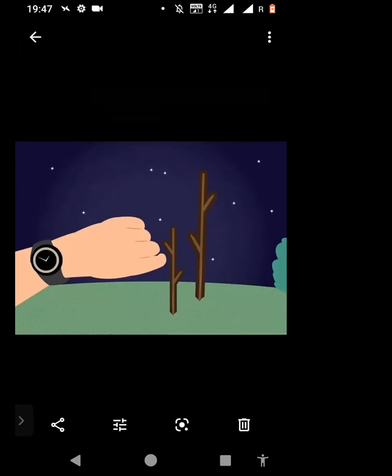If it has moved down and towards the left, then that side is northwest. If it has moved downwards towards the right, that side is southwest. All right. I hope you got these 8 directions. We'll go to the next method.